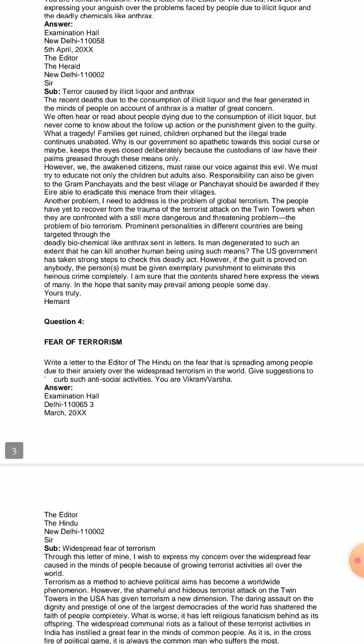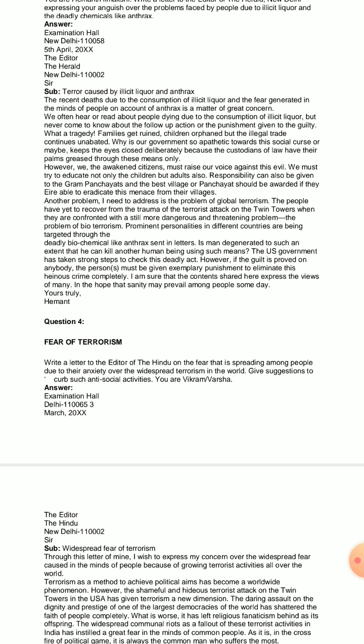However, we, the awakened citizens, must raise our voice against this evil. Being concerned citizens of this country, we should raise our voice against it. We must try to educate not only the children but adults also. What we should do is spread education.